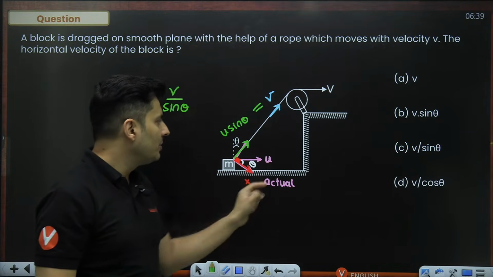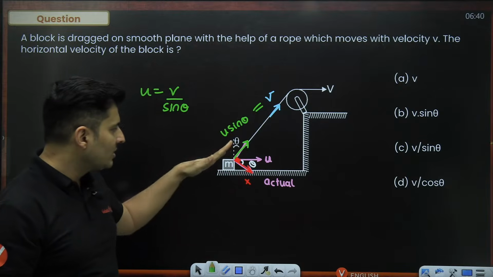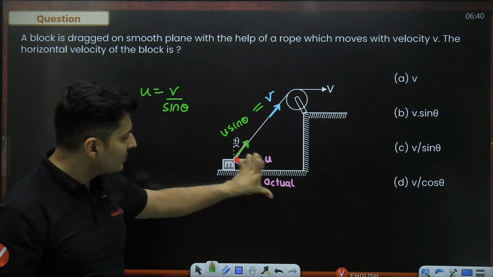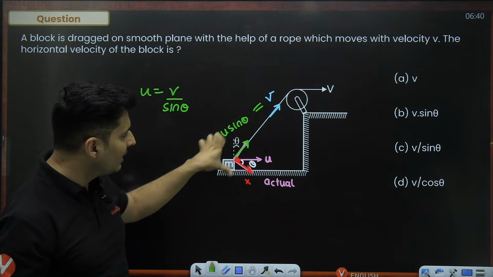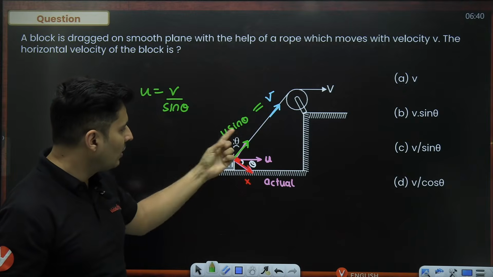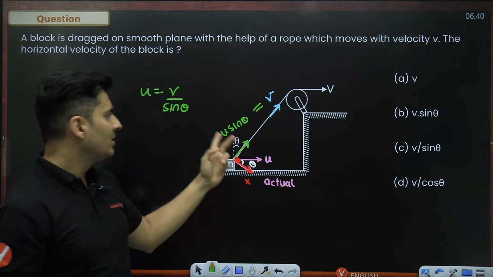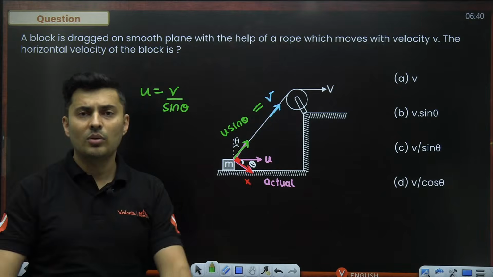So it's all about supply and demand. Demand is there, supply should be there. This block will actually move like this. So it will have two components, but this component is of no use. It is not giving any string. It's perpendicular. This component, whatever it is, will supply that. So u sine theta will be v. That's how you have to solve it.